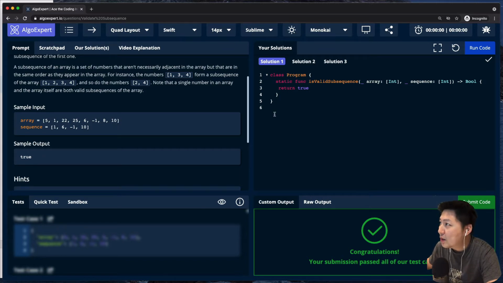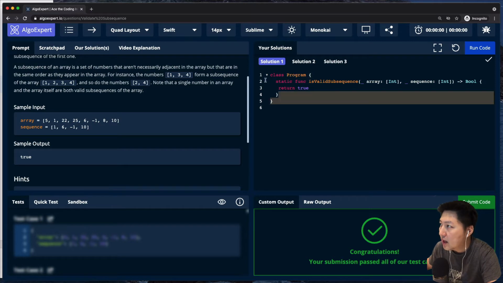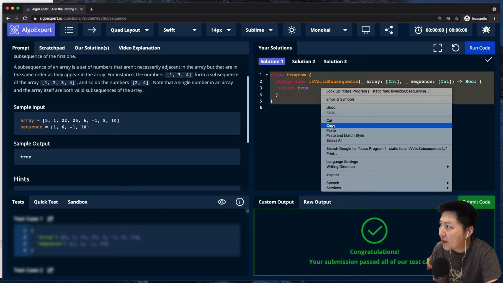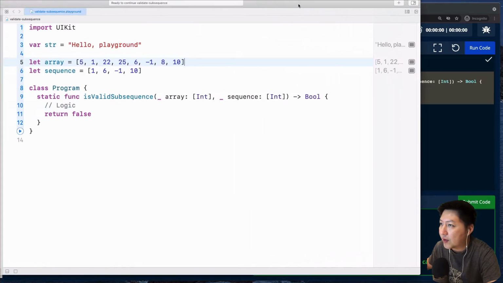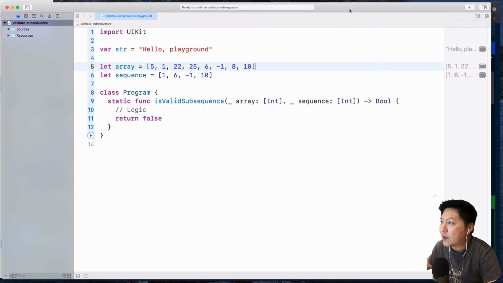All right, so this is the part whereby this is a template class for us to add our solution. So what I'm going to do is copy this and put that inside the Xcode playground because it provides us with autocomplete. So I'm going to cheat a little bit. Okay, so I'm going to bring this in over here. So we have the array over here, and this is the sequence over here, and this is the part whereby we add our logic.